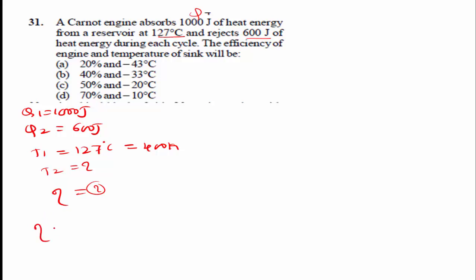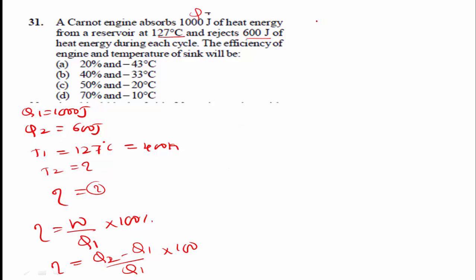Efficiency of the Carnot engine, eta, is equal to W divided by Q1 into 100%, or eta is equal to Q1 minus Q2 divided by Q1 into 100%. Using this formula we get eta is equal to 1000 minus 600 divided by 1000, where Q1 is the higher temperature side and Q2 the lower, into 100%.